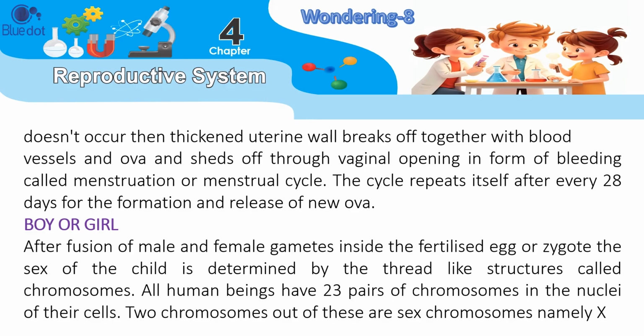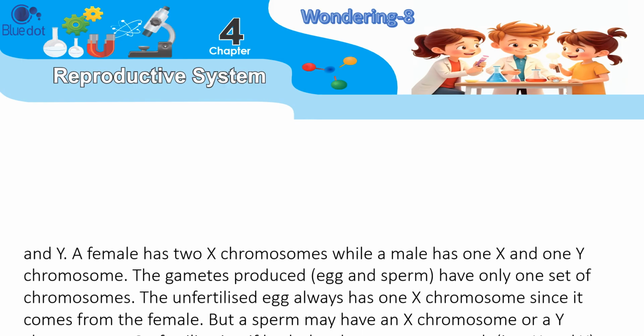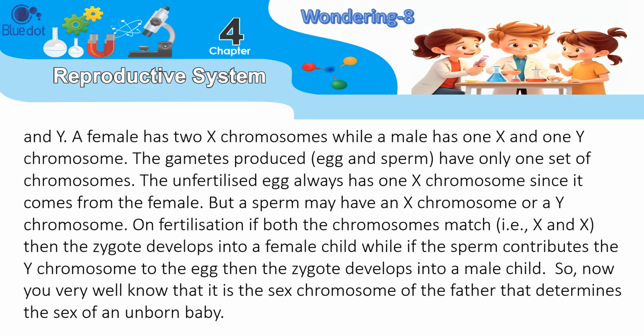Boy or girl? After fusion of male and female gametes inside the fertilized egg or zygote, the sex of the child is determined by the thread-like structures called chromosomes. All human beings have 23 pairs of chromosomes in the nuclei of their cells. 2 chromosomes out of these are sex chromosomes, namely X and Y. A female has 2 X chromosomes, while a male has 1 X and 1 Y chromosome. The gametes produced, egg and sperm, have only one set of chromosomes.